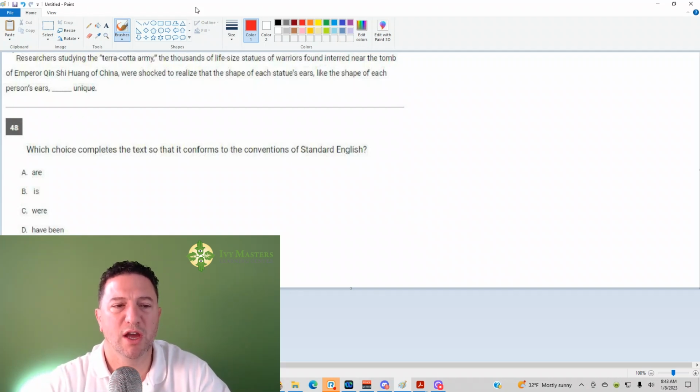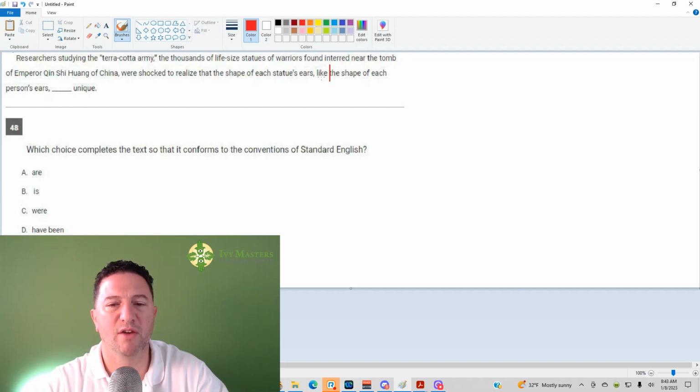So to check for subject-verb agreement, you first have to identify the subject. Who or what are or is or were or have been unique? And so when we look at the passage, notice we've got a clause right after the comma. And I'm going to start it here. The shape of each person's ears are or is or were or have been unique. So that could be its own sentence.